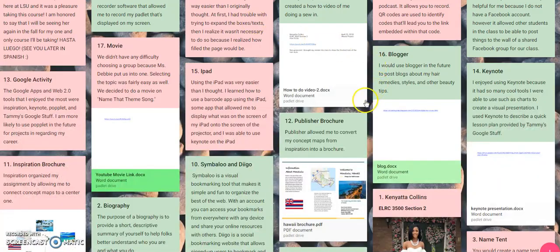Okay. Now moving on to number 17, movies. So we didn't have any difficulty choosing a group because Ms. Debbie, of course, put us into one. And selecting the topic was fairly easy as well. We decided to do a movie on Name That Theme Song.